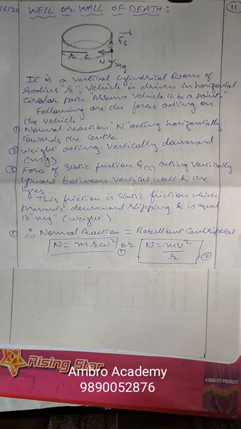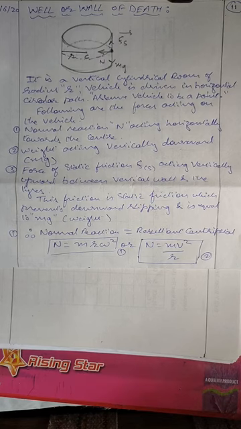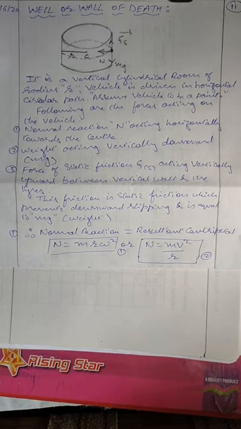This well or wall of death is Maut Ka Kuha. I think you people have seen it in a Numaish or in some functions. They have a big cylindrical room made of wood, and in that a person rides a two-wheeler or four-wheeler, and it is said to be Maut Ka Kuha. This Maut Ka Kuha is nothing but a motion in which the vehicle is to be driven.